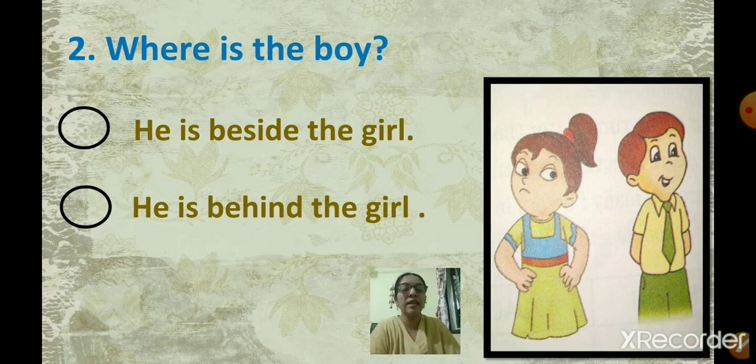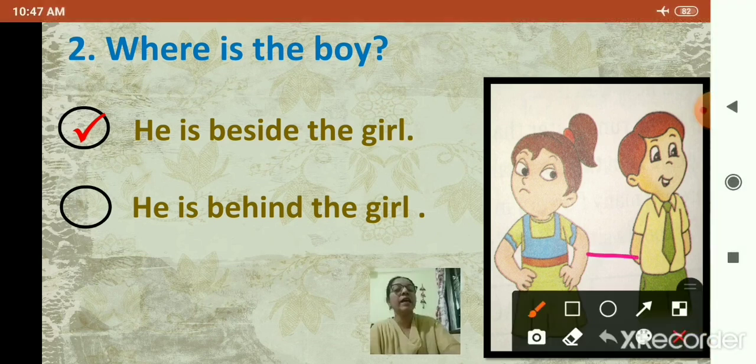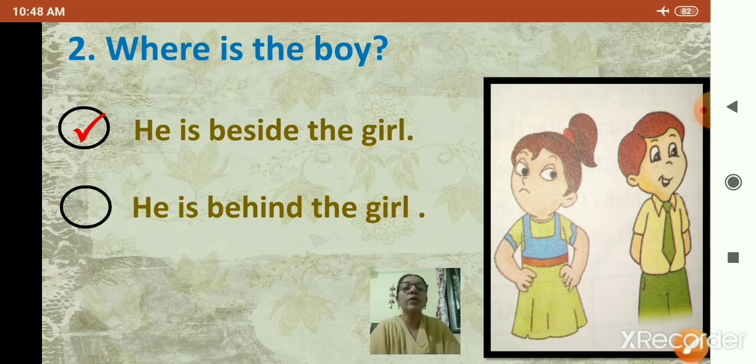Yes, he is beside the girl. He is not behind. He is beside the girl. So, click on the first option. He is beside the girl. You can see the boy is beside the girl only. He is not behind. So, you are going to click on the first option. Next one.